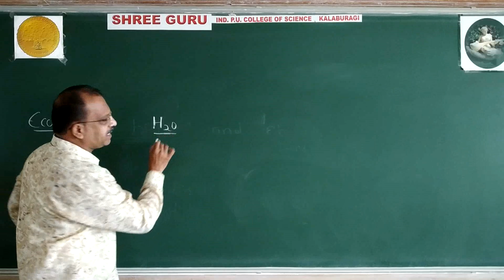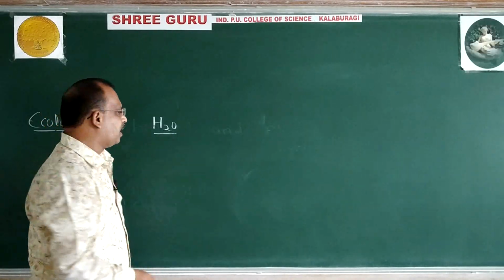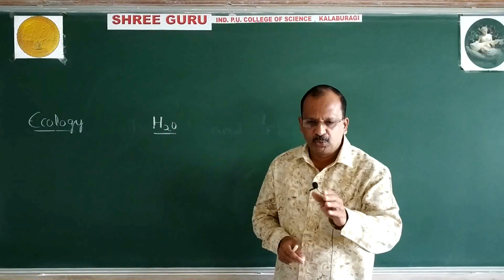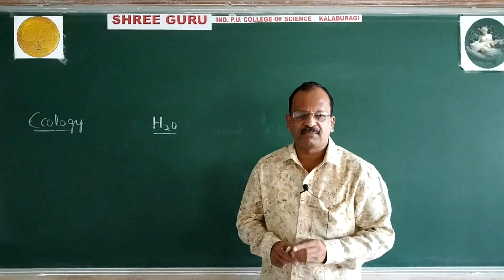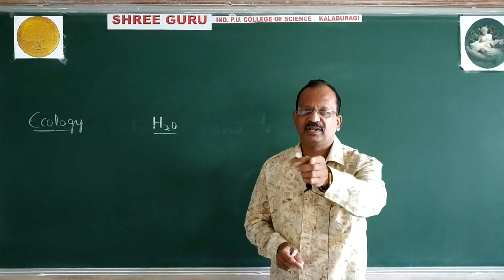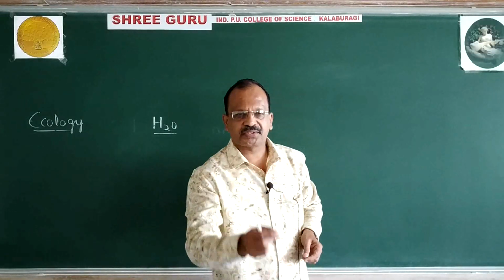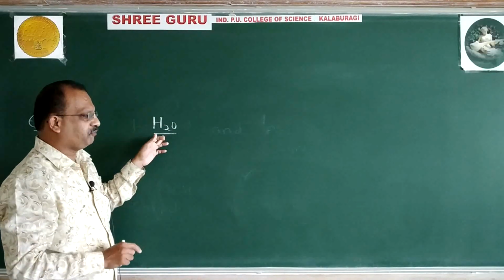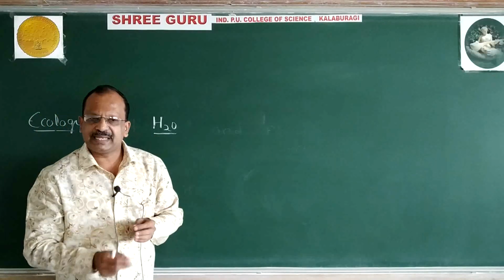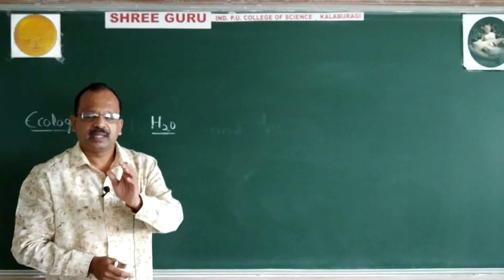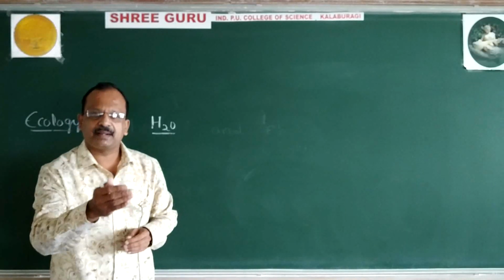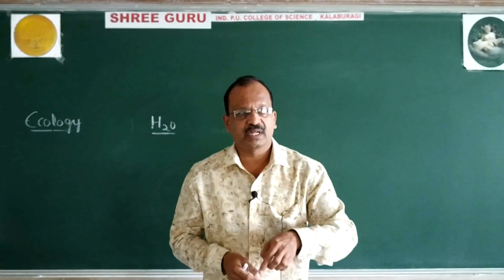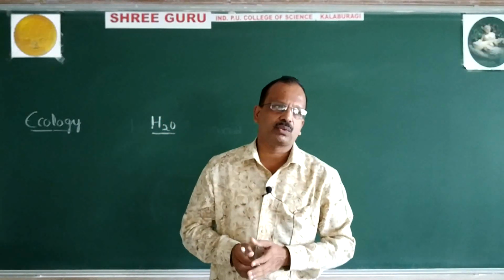Water is rightly called the fluid of life, liquid of life or elixir of life, because life cannot exist without water. Look over here, I am discussing the first abiotic factor, water. Now the question arises, why can life not exist without water?